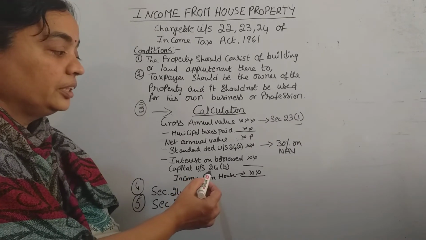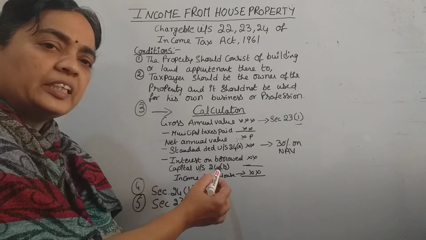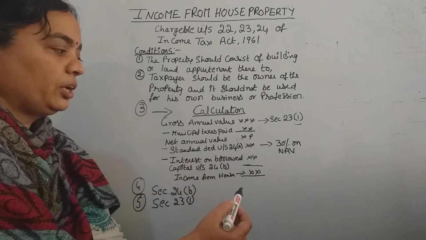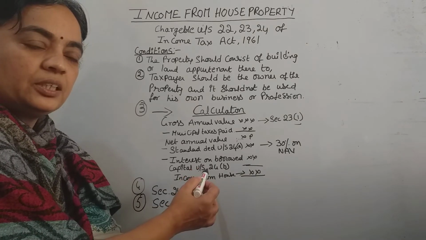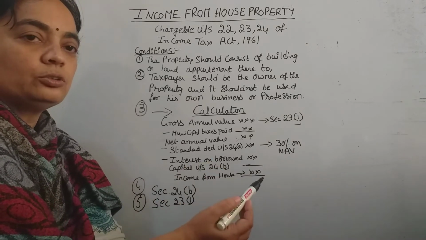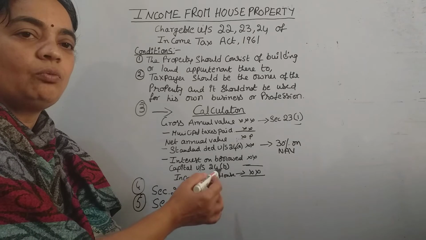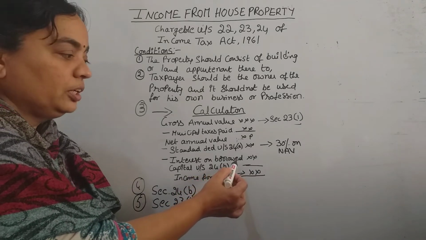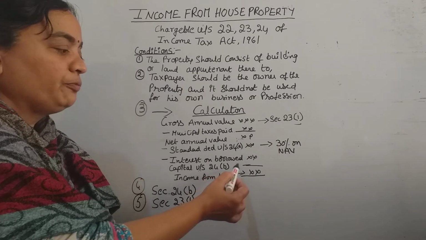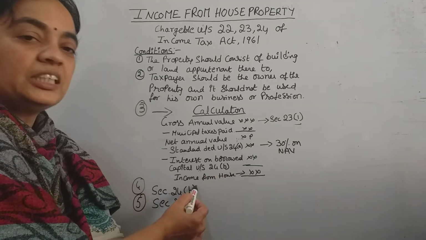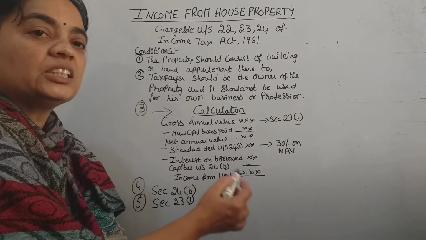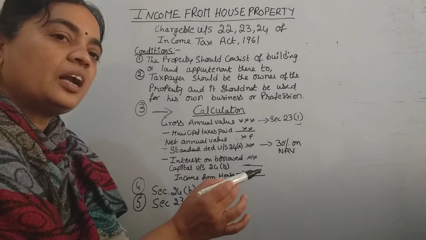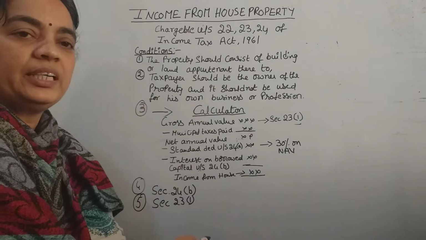Okay, for this also there is a lengthy calculation, we will discuss in the next class. So after completing this video you follow that also, then you will understand each section. So this interest also can be availed as deduction, and finally whatever you get, that is your income chargeable to tax under the head house property.